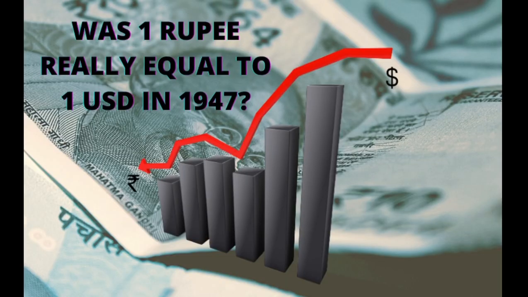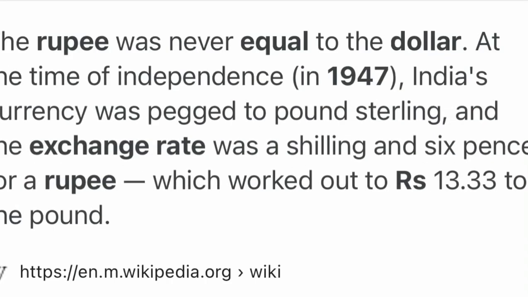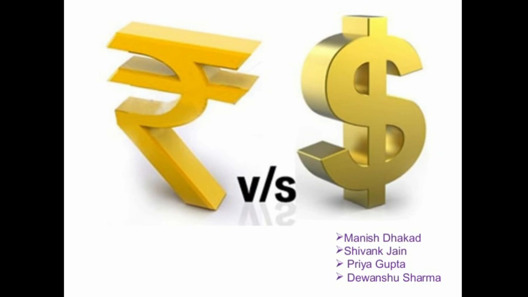Many times I heard the question that really 1 rupee was equal to $1 in 1947, but it was completely fake. In 1947, $1 is equal to 13.33 rupees per pound. What would happen if 1 rupee is equal to $1?